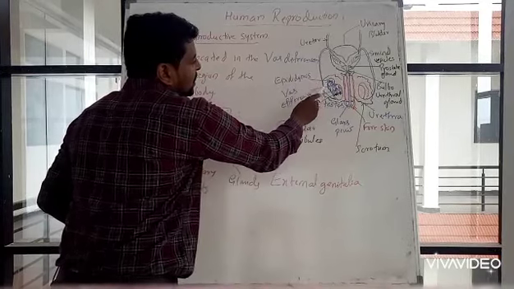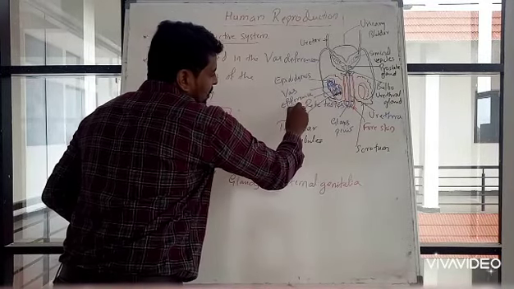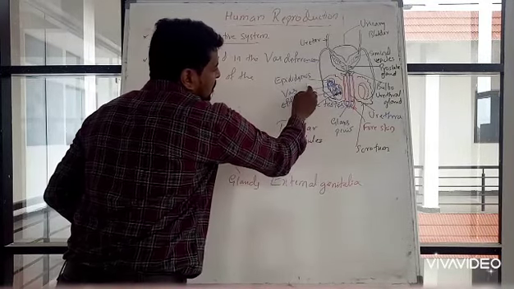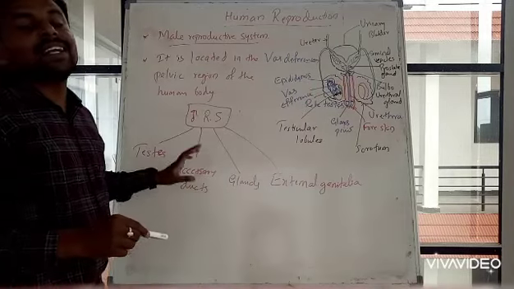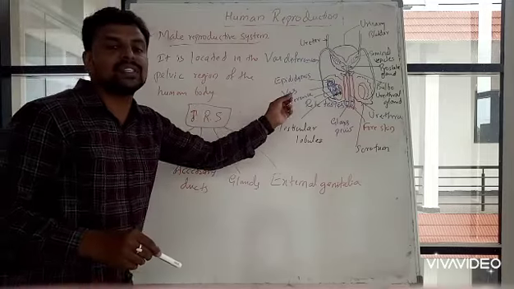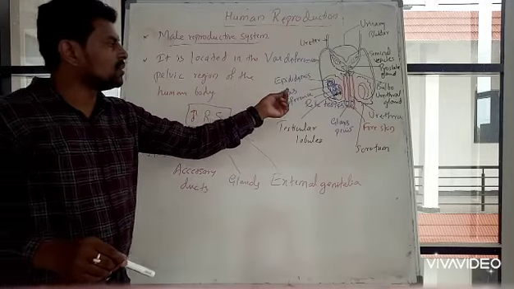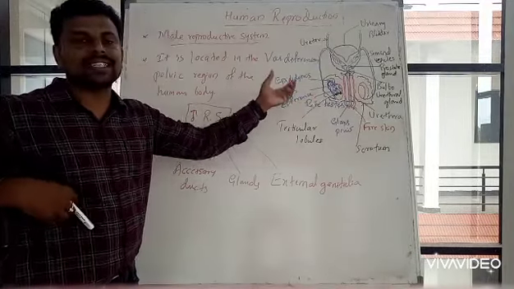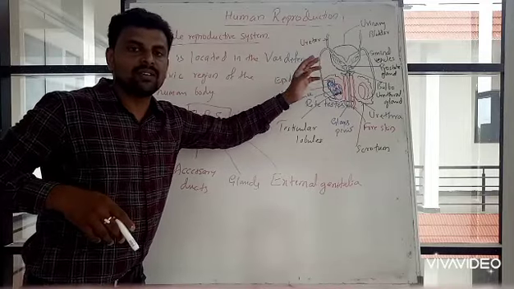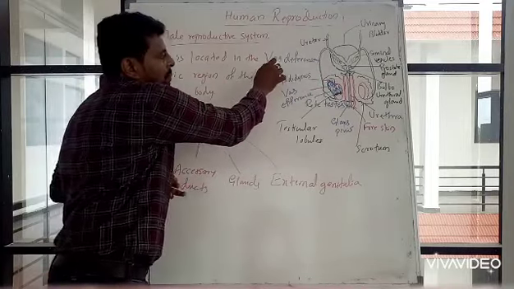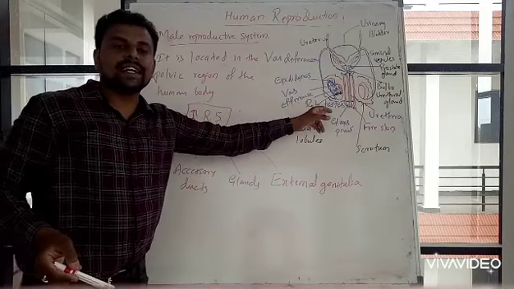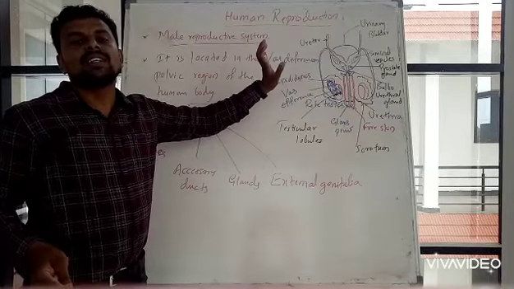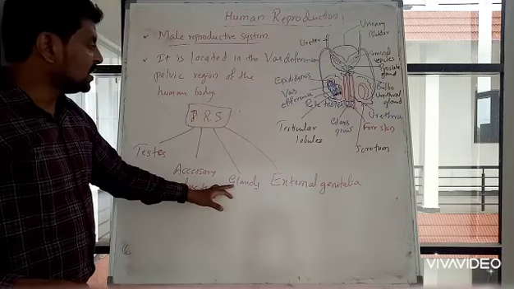Vas deferens, vas efferens, rete testis, epididymis. These are the accessory ducts, which carry substance from one place to another.